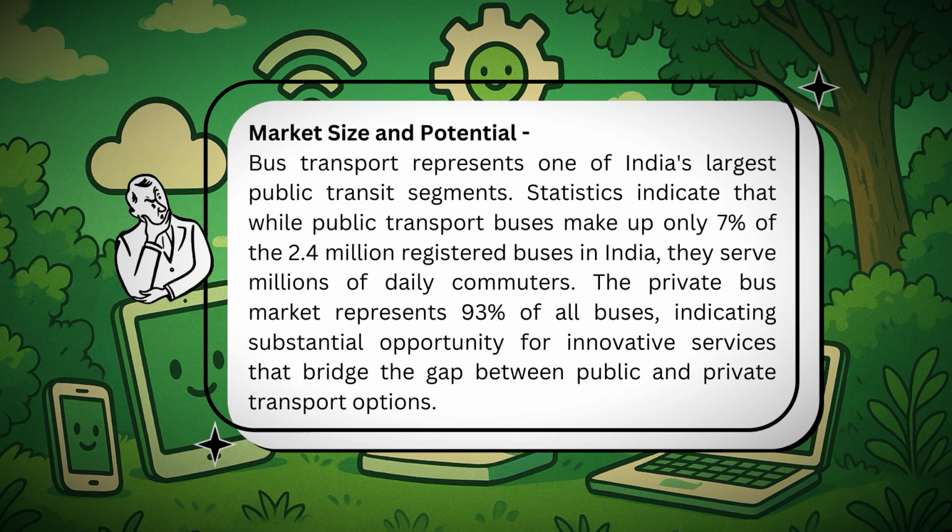Now let's talk about the market size and potential of this public transport and city bus segment. So bus transport represents one of India's largest public transit segments. Statistics indicate that while public transport buses make up only 7% of the 2.4 million registered buses in India, they serve millions of daily commuters. The private bus market represents 93% of all buses, indicating substantial opportunity for innovative services that bridge the gap between public and private transport options.